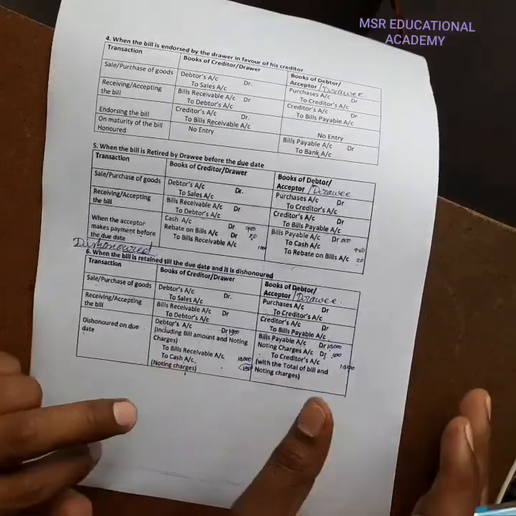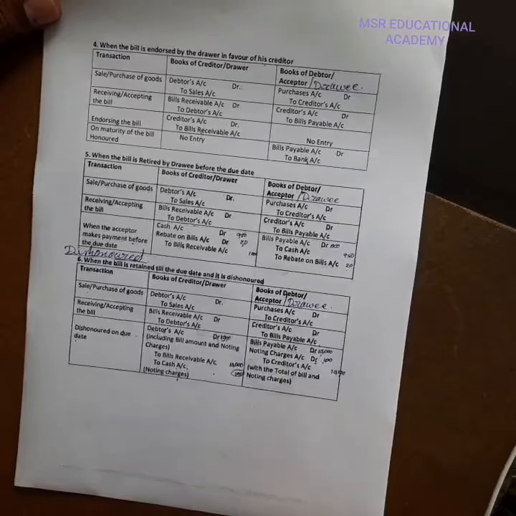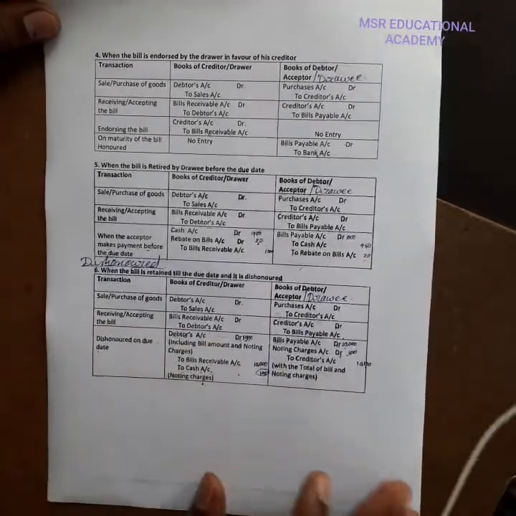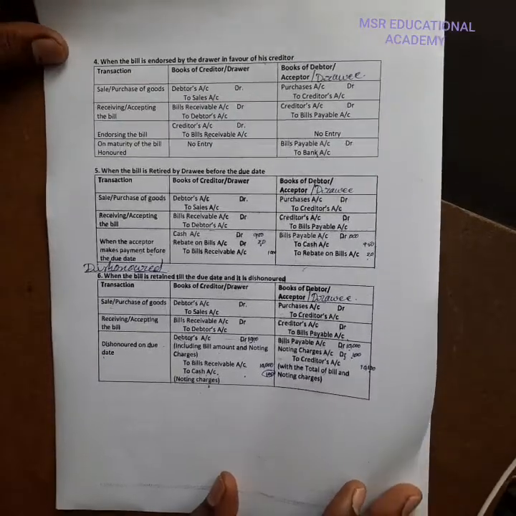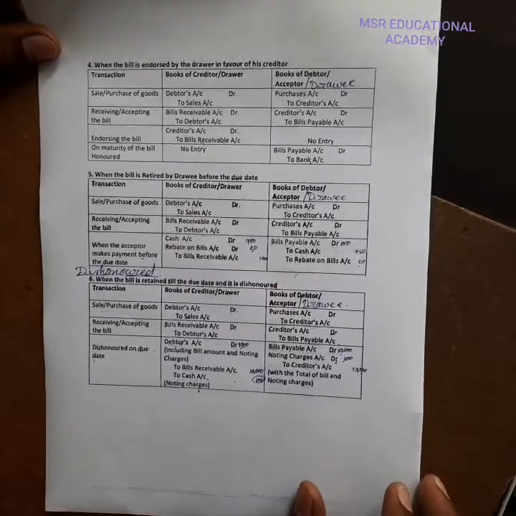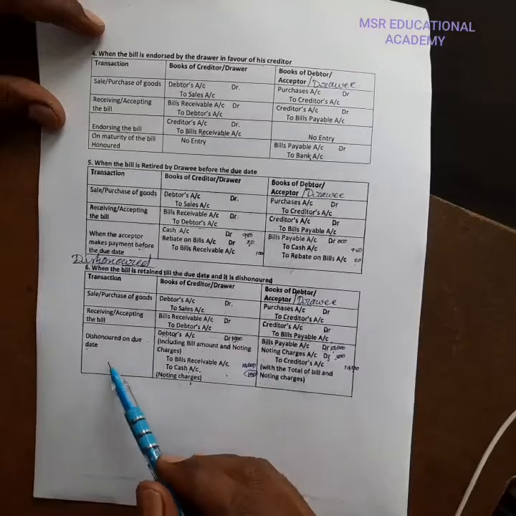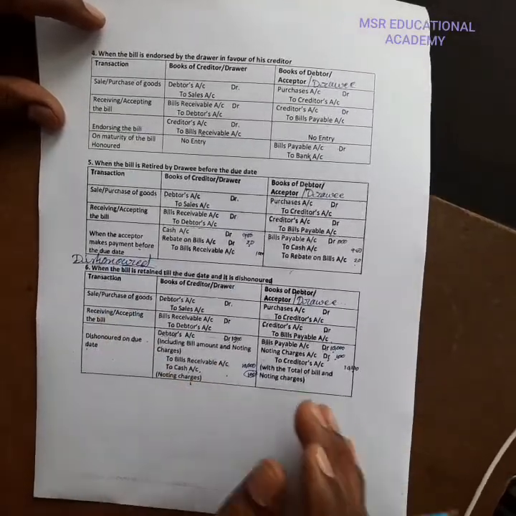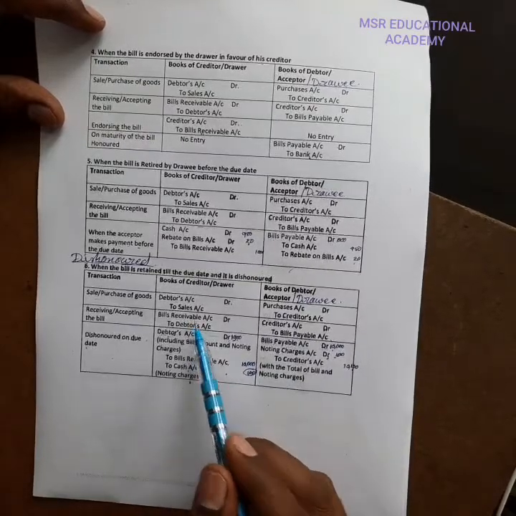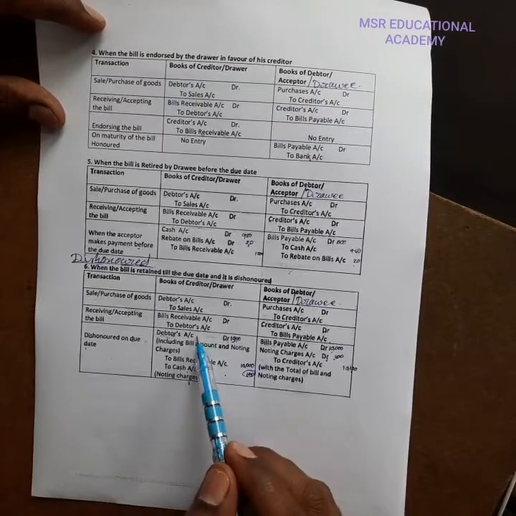Now you should get clarity on these entries. Read them more and more times and remember them thoroughly. If you prepare logically, it is easy to remember. The first two entries are common, and whether it is a dishonor entry or honor entry is the only difference. So if a bills receivable is cancelled, you credit it, and the debtor can be raised again, including noting charges.